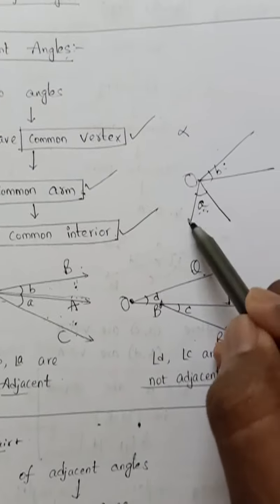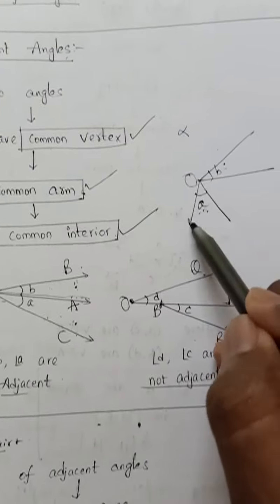Now concurrent lines. Concurrent lines means there should be at least 3 lines. If 2 lines are there, you cannot say concurrent. At least 3 lines or more. Suppose another line also will be there like this. Sorry, it's not straight. Okay, suppose another line, this is L. Now when 3 or more lines are passing through one point, they are said to be concurrent lines.